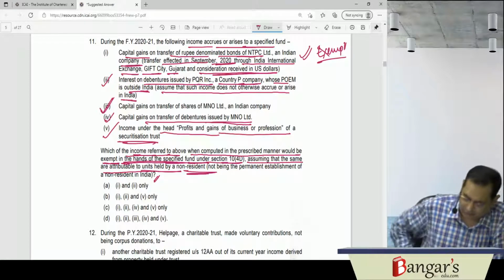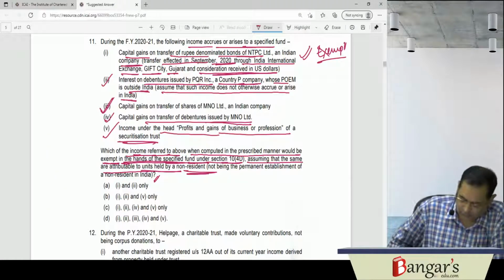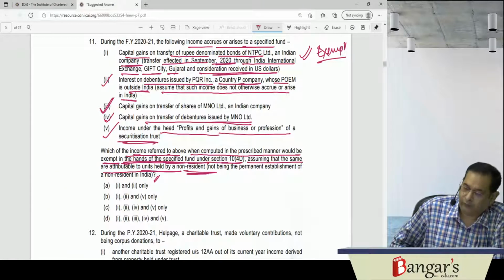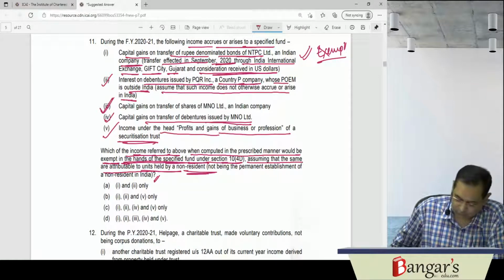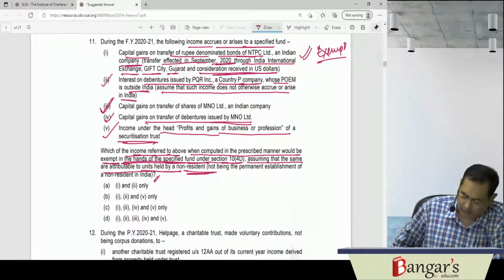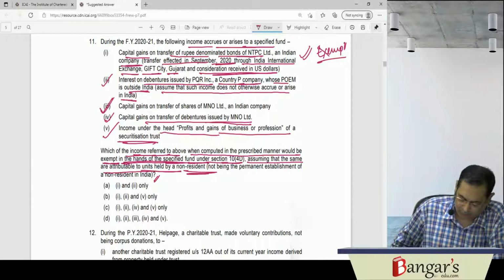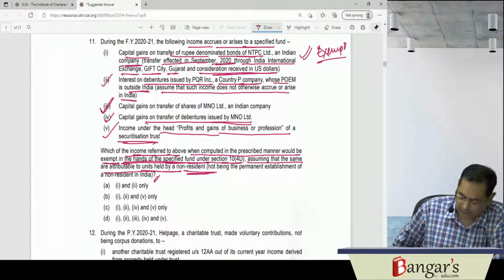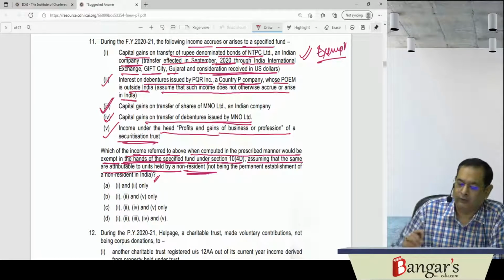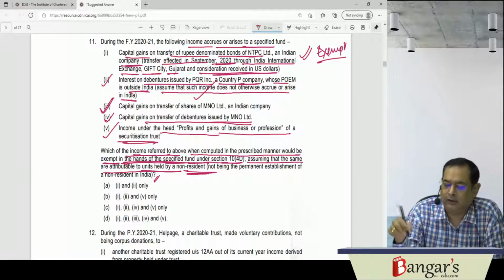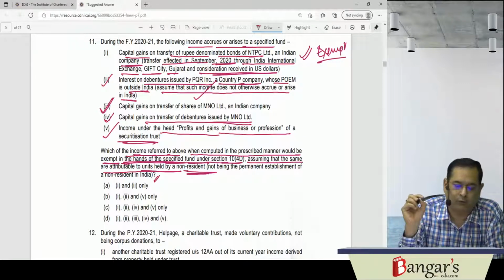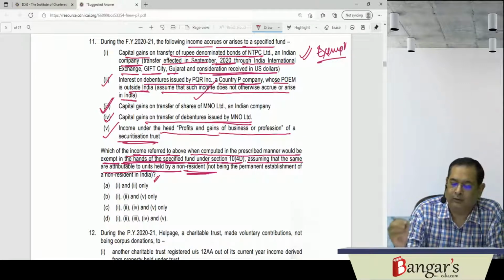Besides this, if any income has been received from securities issued by a non-resident, not being a permanent establishment of a non-resident in India, and where such income does not accrue or arise in India. So here, interest on debentures of PQR Inc., country P, basically it's a non-resident, POEM is outside India, and the income does not accrue or arise in India, the same will also be exempt.